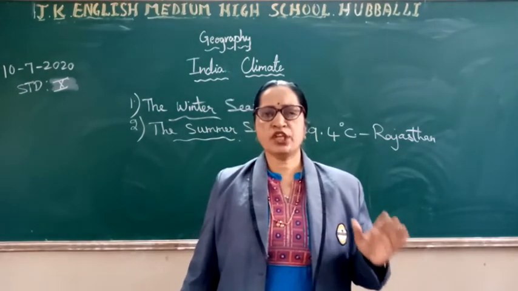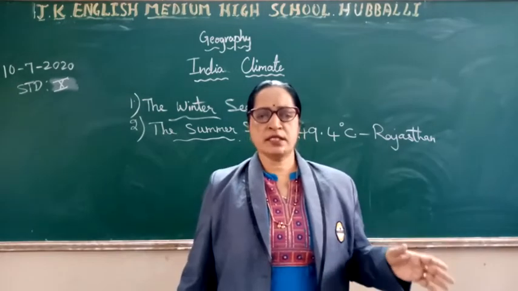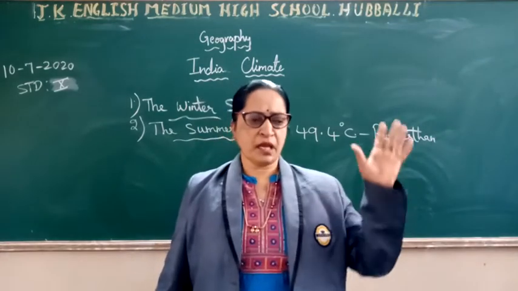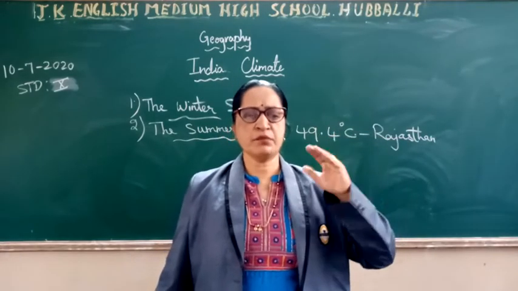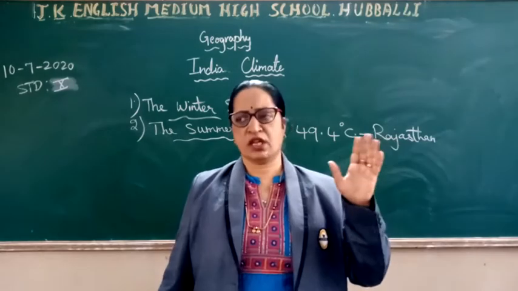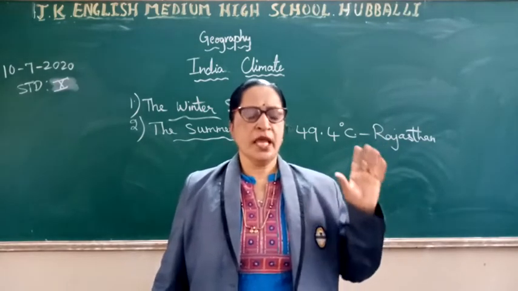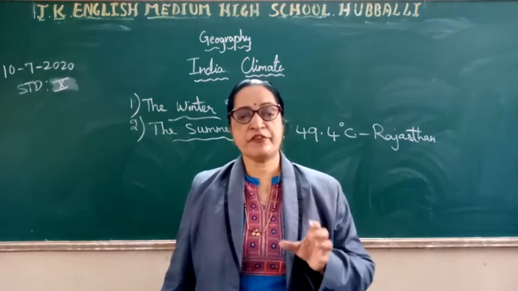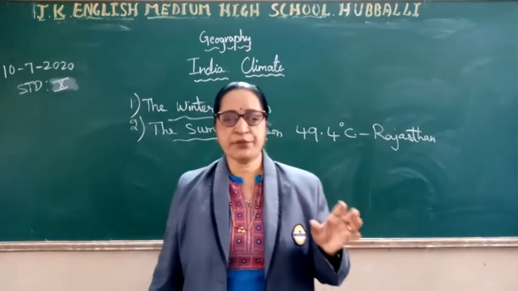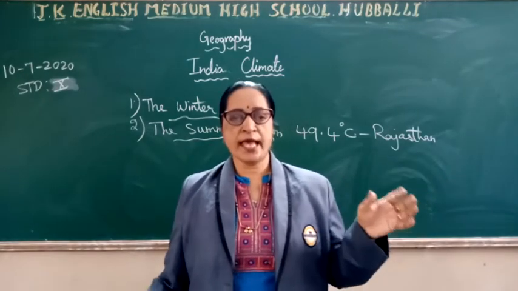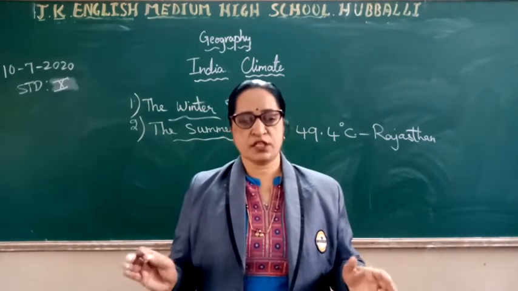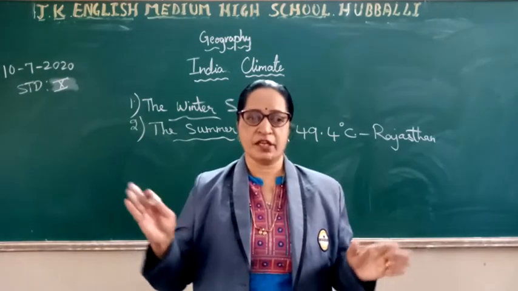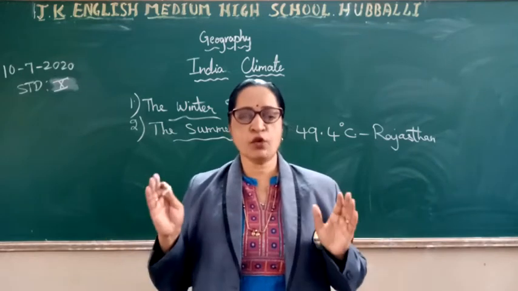So the convectional rain occurs locally in some parts of the country. Convectional rain means sometimes it rains, rain comes not at the proper time. Occasionally it comes in different regions at different times. So they are given different names in different states, children. See, this is very interesting for you. It is known as Andhi in Uttar Pradesh. It's very easy to remember, Andhi. Andhi means what? You know Andhi, Tufan and all, Hindi words.